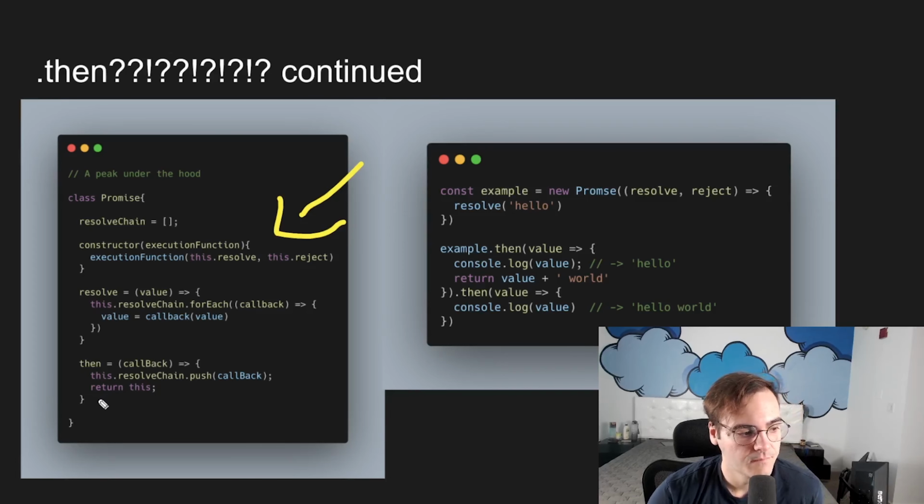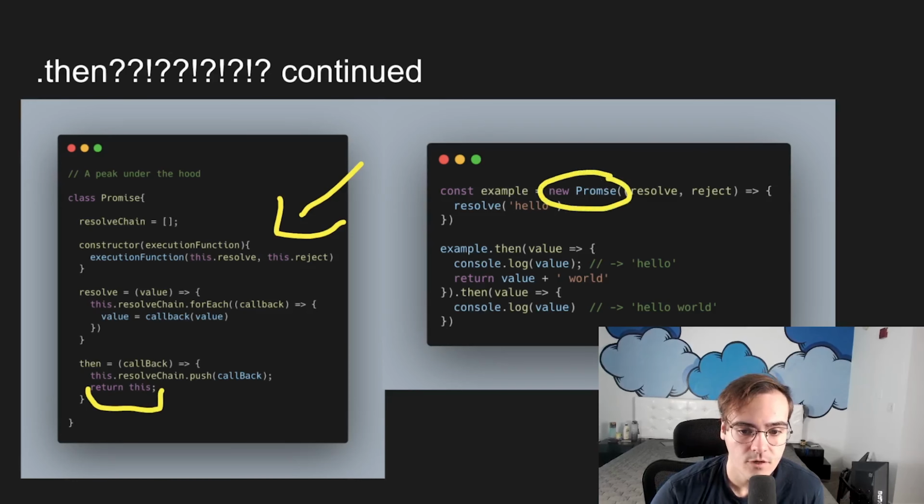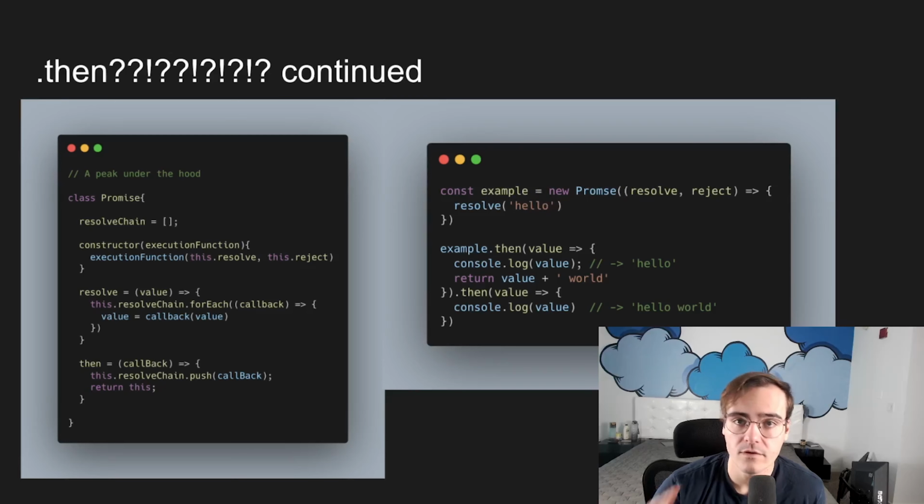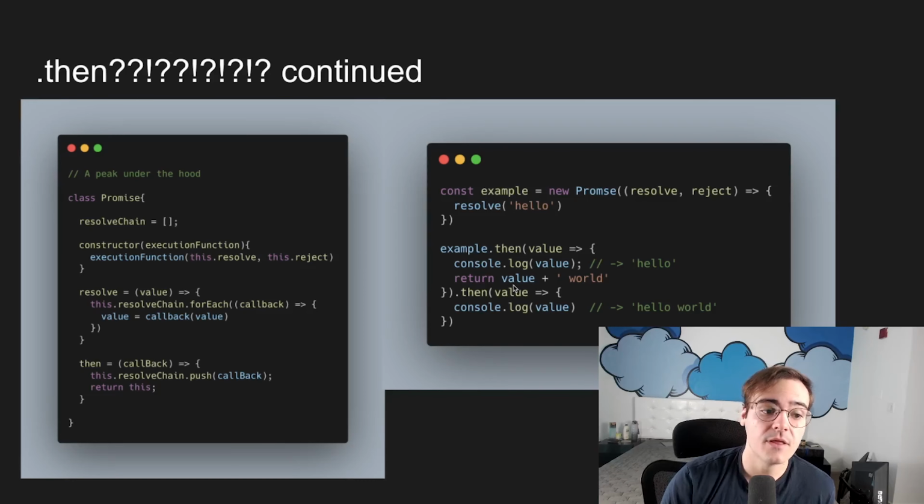The main thing is that when you're doing .then, it's not actually returning the same promise. Instead, it's returning one of two things. It's either returning a brand new promise, or it's returning a promise that's been returned from the callback.